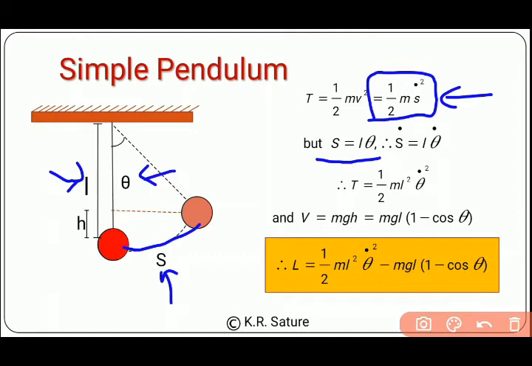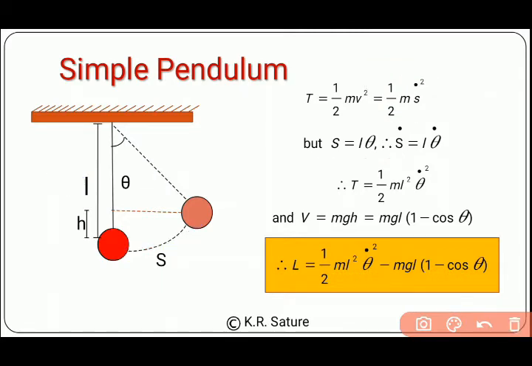Here we can consider that l is equal to u and theta is equal to v. So the derivative rule is: the derivative of uv is equal to u times the derivative of v plus v times the derivative of u. But as you know, l, which is the length of the string, is a constant quantity and is not changing with time, and that's why the derivative of length will be 0. And finally we have s dot equal to l theta dot, and so we have kinetic energy as 1/2 m l squared theta dot squared. So the first thing is clear.